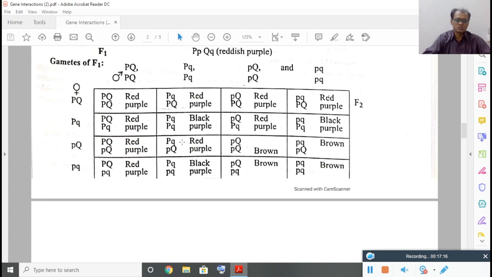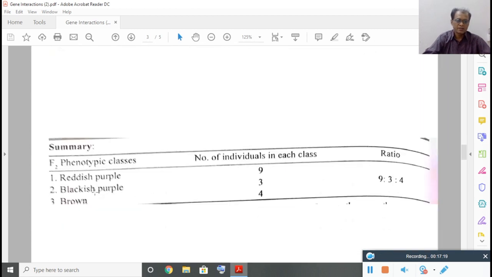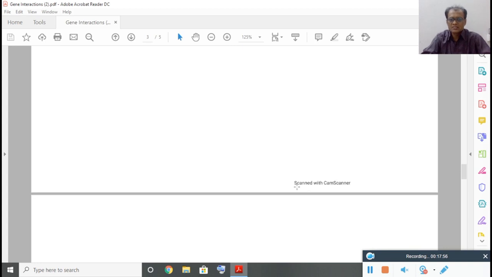Reddish purple. So if you count this one, you will get reddish purple 9. That means both P and Q are there. Then blackish purple, that is 3. Here capital P is there. And the last one is 4. No capital P here. Maybe capital Q or without capital Q, whatever it may be, it will show brown. So this is how the supplementary factor ratio is 9:3:4. Clear? 9 reddish purple to 3 blackish purple and 4 brown. So that's all about the supplementary factor.